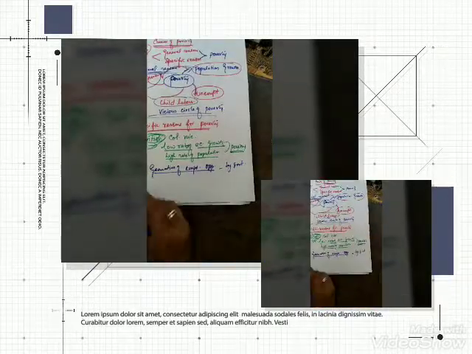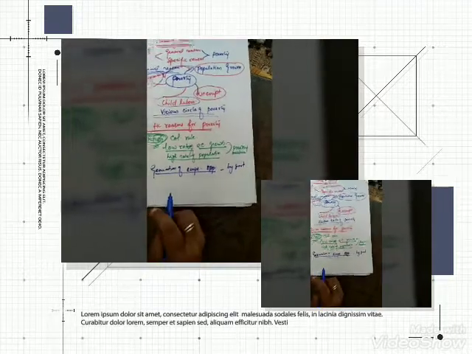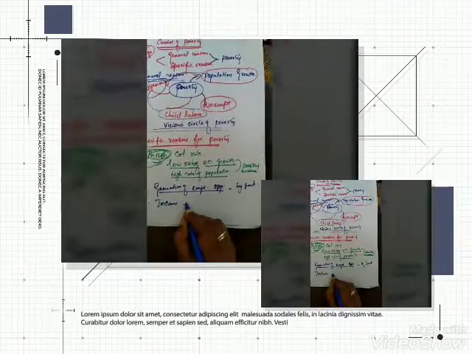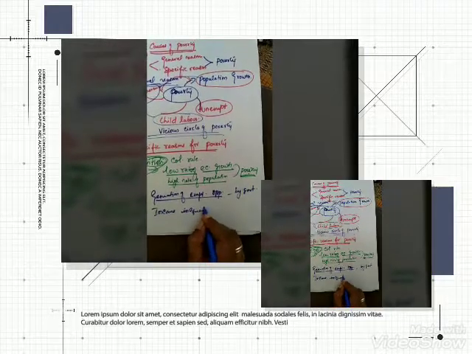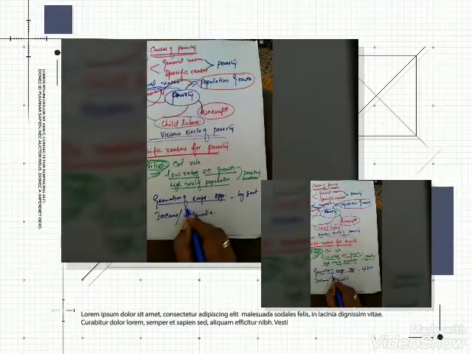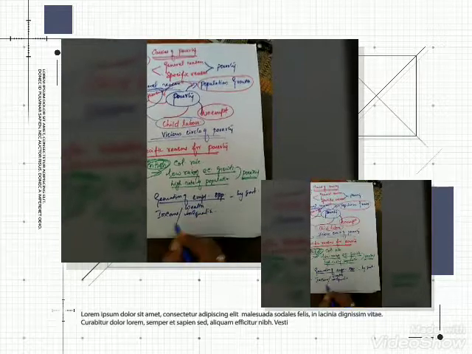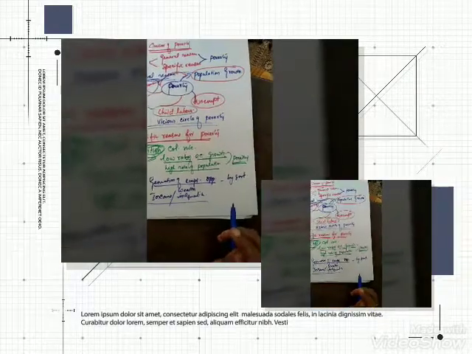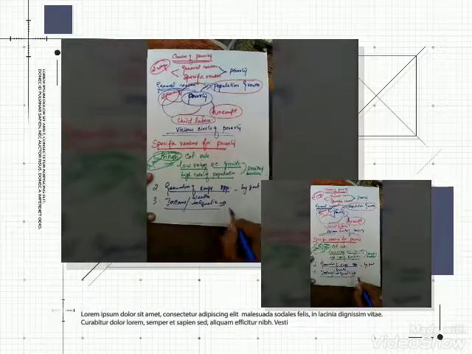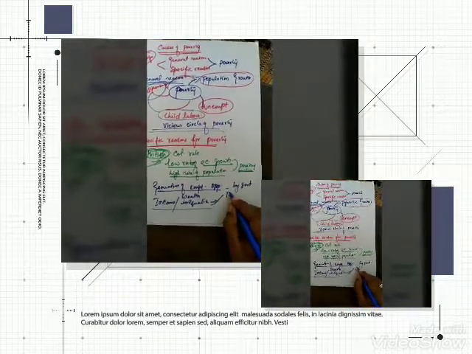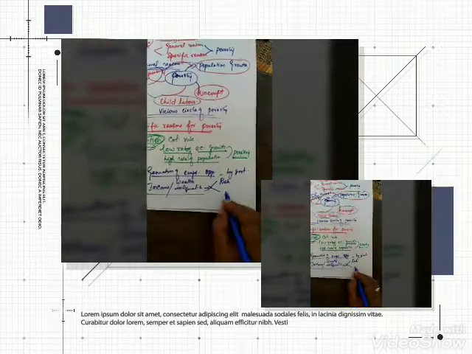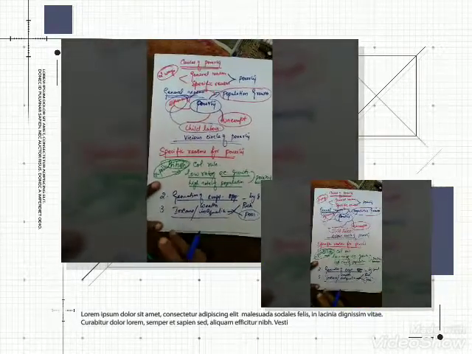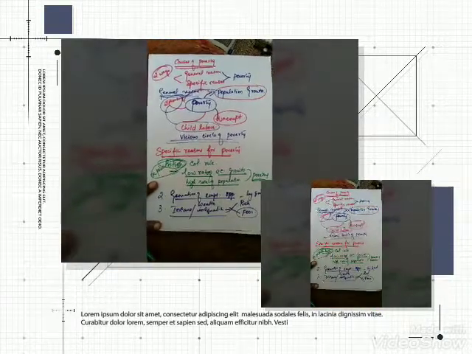Is it clear? The third one is, what is the reason? Income inequalities. Not only the income, the wealth also. When there is an unequal distribution of income and wealth, definitely one set of people will become rich and the other set of people will become poor. So this is one of the reasons for the poverty.